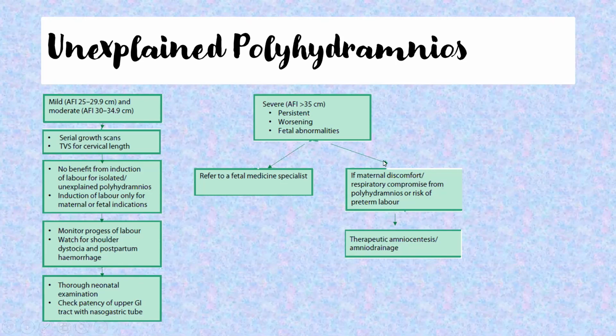Now we are talking about severe polyhydramnios, which is more than 35, persistent or worsening, or with any fetal abnormalities. If any of these things are there, we will refer to a fetal medicine specialist.